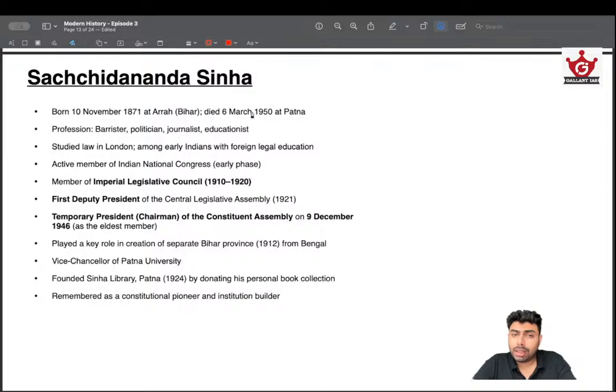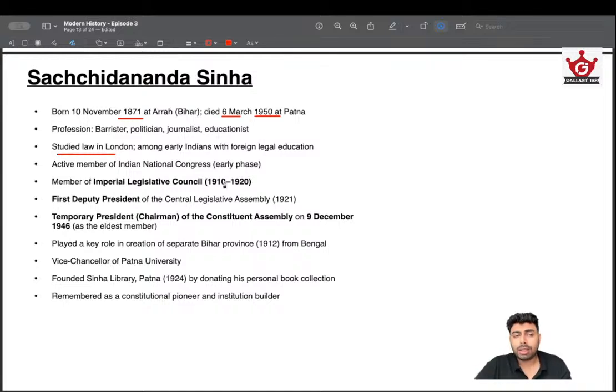He actually died in 1950, so he was really old by that time. He was born in 1870 and died in 1950. So by the time India became a republic, he was dead. Okay, after India became a republic, he was dead. So he was a very old member of that Constituent Assembly, and that's why he was the provisional president before Rajendra Prasad took over. And he was a barrister, politician, journalist. Of course, we know most of them were experts in law.